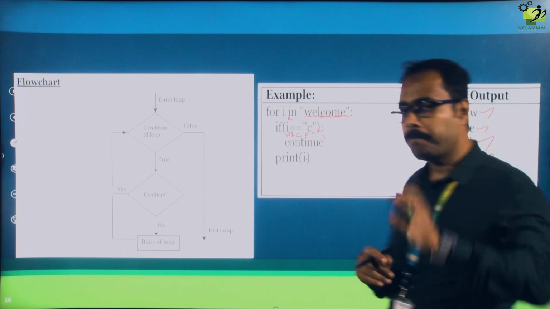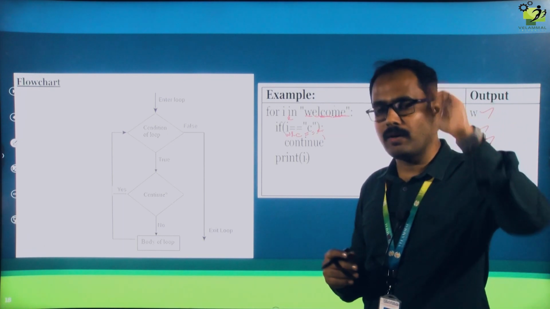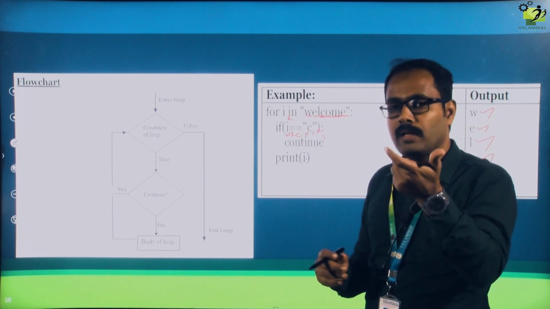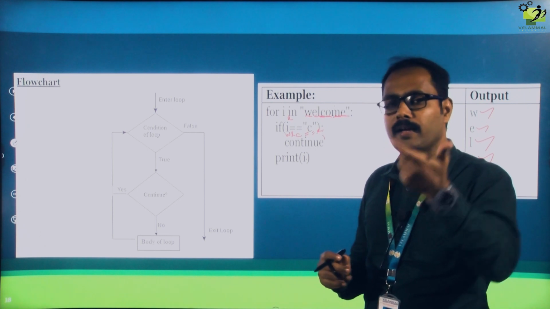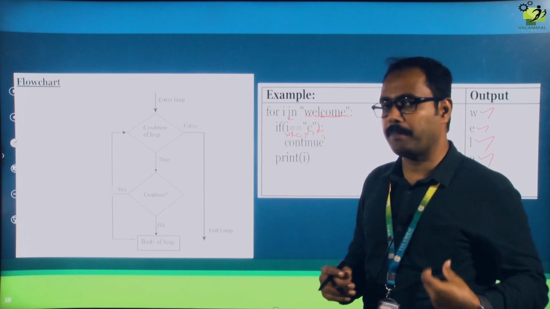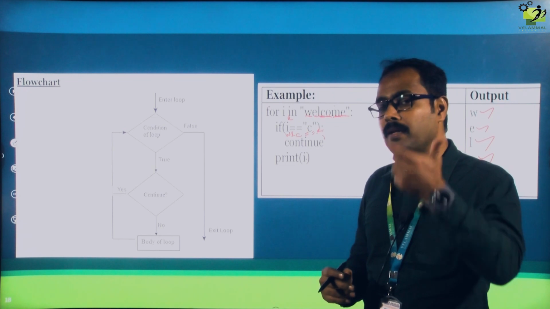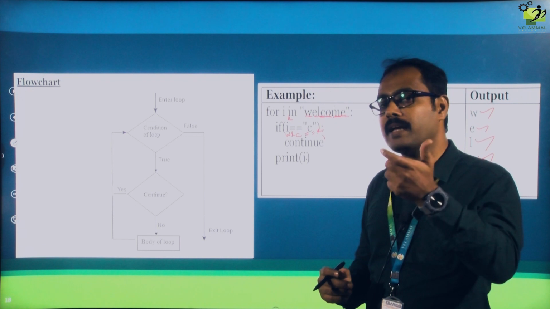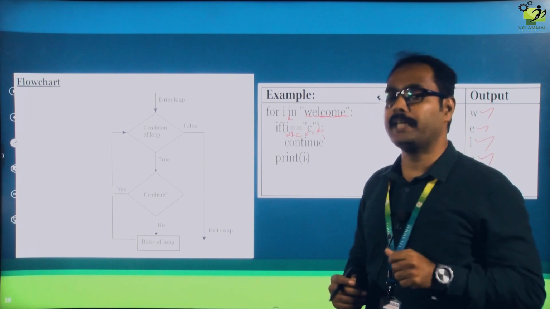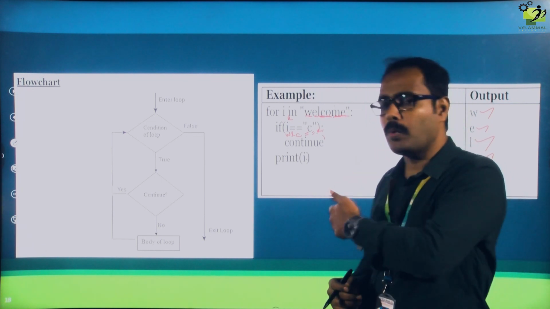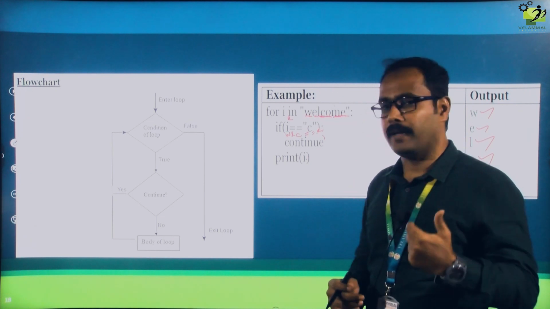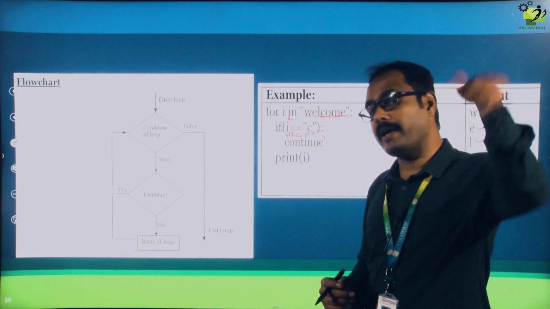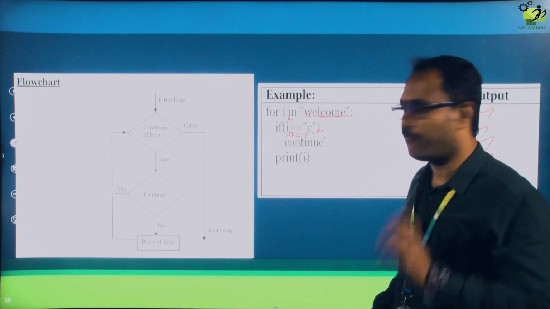In break, every time it will compare; if both characters are different, it will keep on printing each character. When both characters are the same, it will break, and break is nothing but it will exit from the entire loop. But continue will not print, it will go to the same for loop again without printing. It will go for the next iteration, that is the difference.